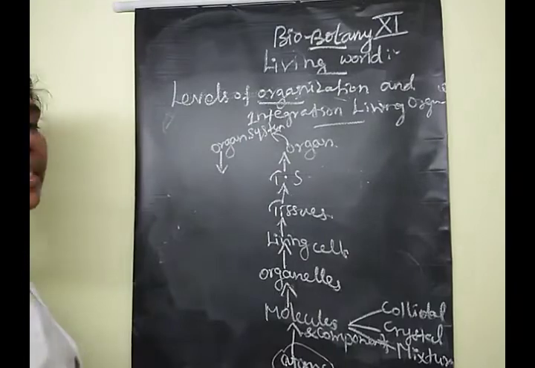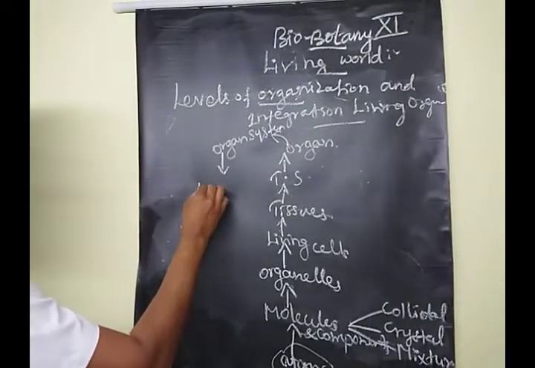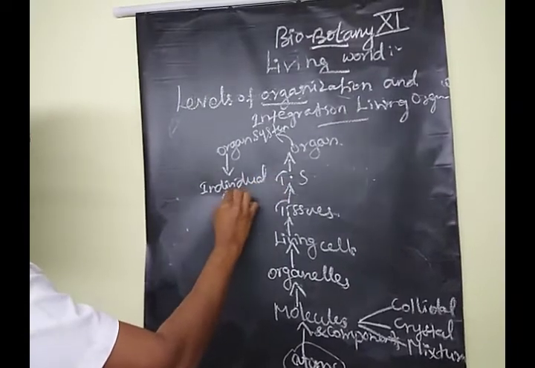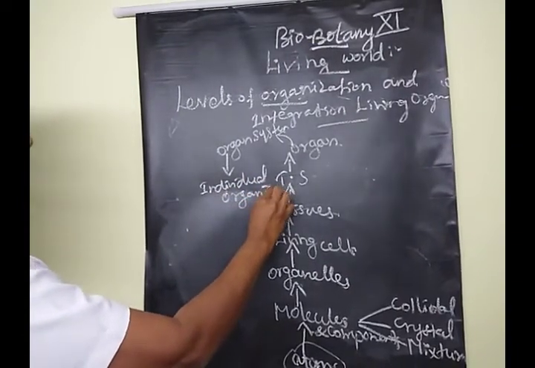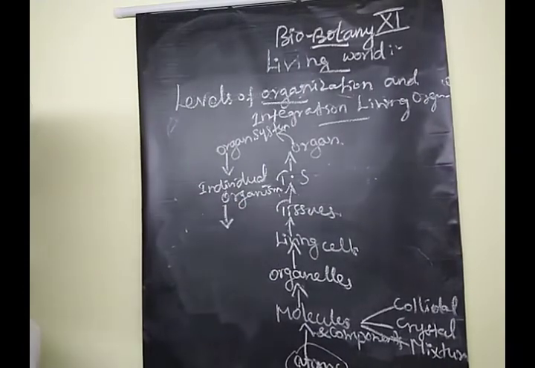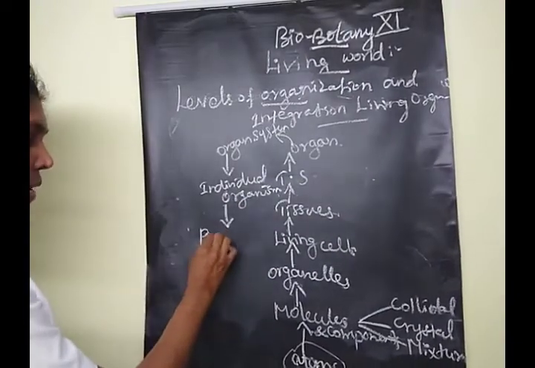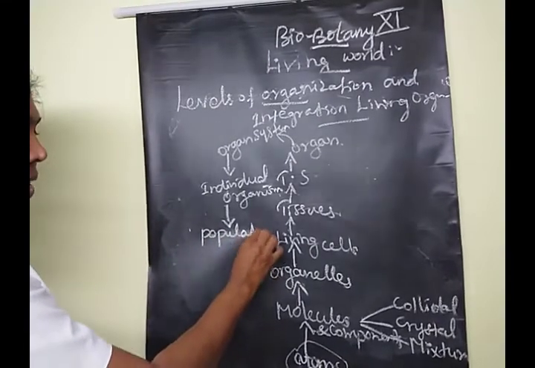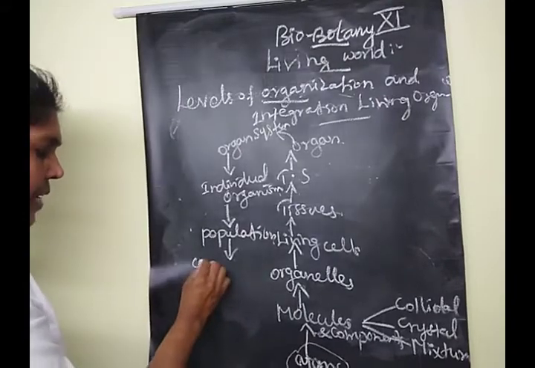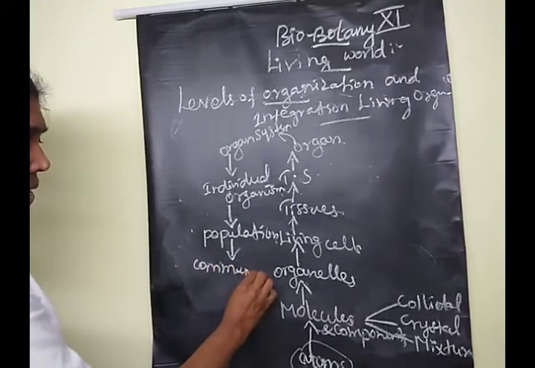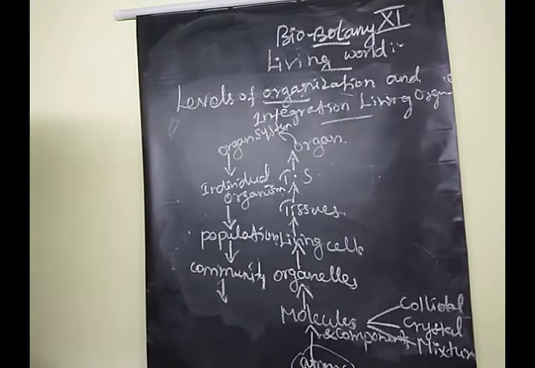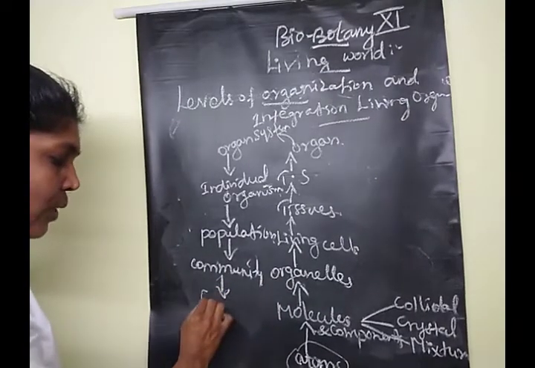The organ systems form individual organisms. Clear? Individual organisms form a population. Very good. The population forms a community. Very good. The community forms the ecosystem.